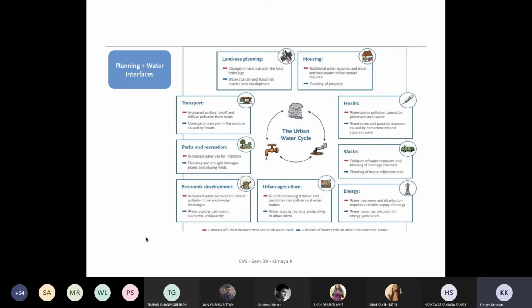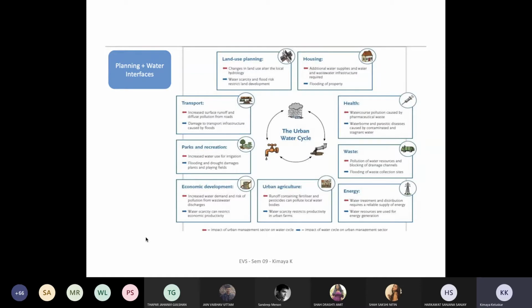Parks and recreational areas can actually act like sponges for that particular neighborhood or region, wherein you talk about the increased water use for irrigation. Flooding and drought damage plants and playing fields. Then there is economic development, which talks about increased water demand and risk of pollution from wastewater discharges.